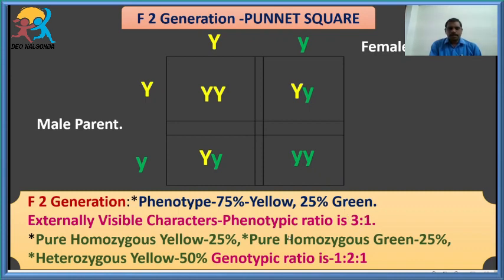Whereas in case of genotypes, two are heterozygous, and one is completely homozygous yellow and one is completely homozygous green, and this ratio is called the genotypic ratio, which is 1:2:1. And most of the time this Punnett square diagram is given in your exams in your summative assessments.